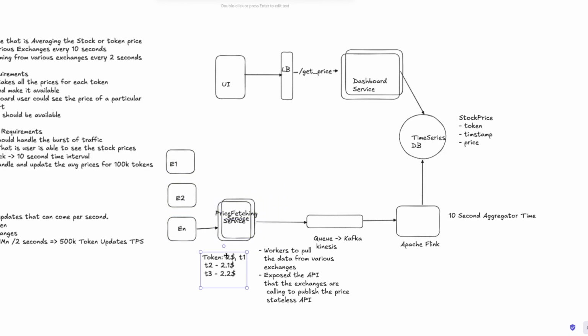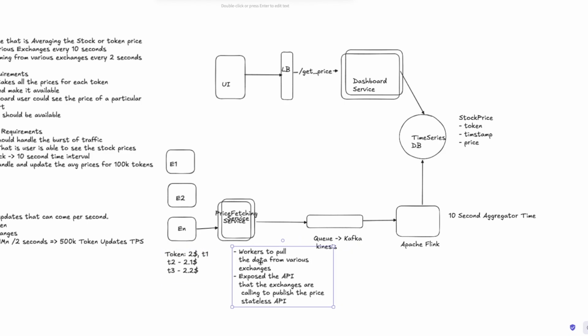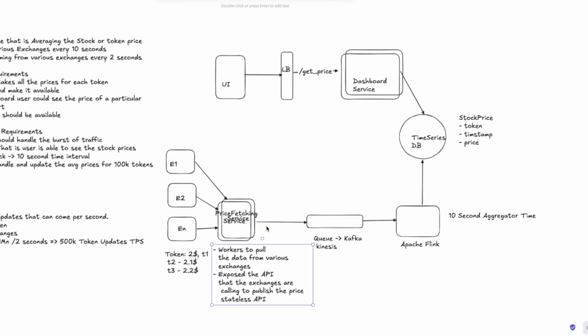Okay, token T2, this is what is happening. As you clarify, it could be pull or push based. You can assume this is the data that is already coming. What happens here is that this service is pushing the message to the queue, and this goes into Kafka and Apache Flink, which does the aggregation and pushes it to the time series database.